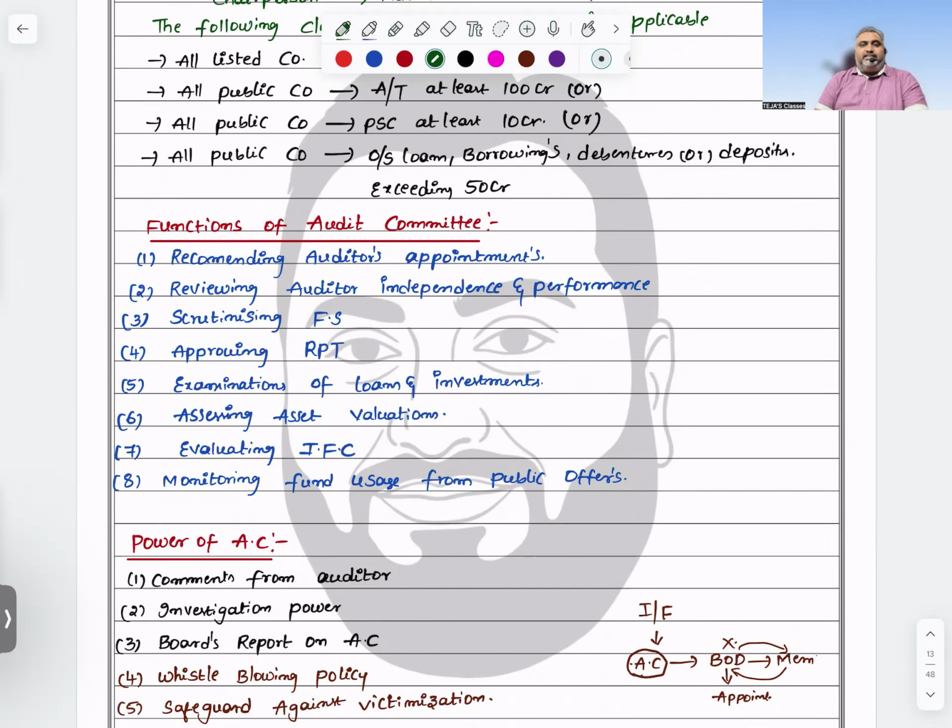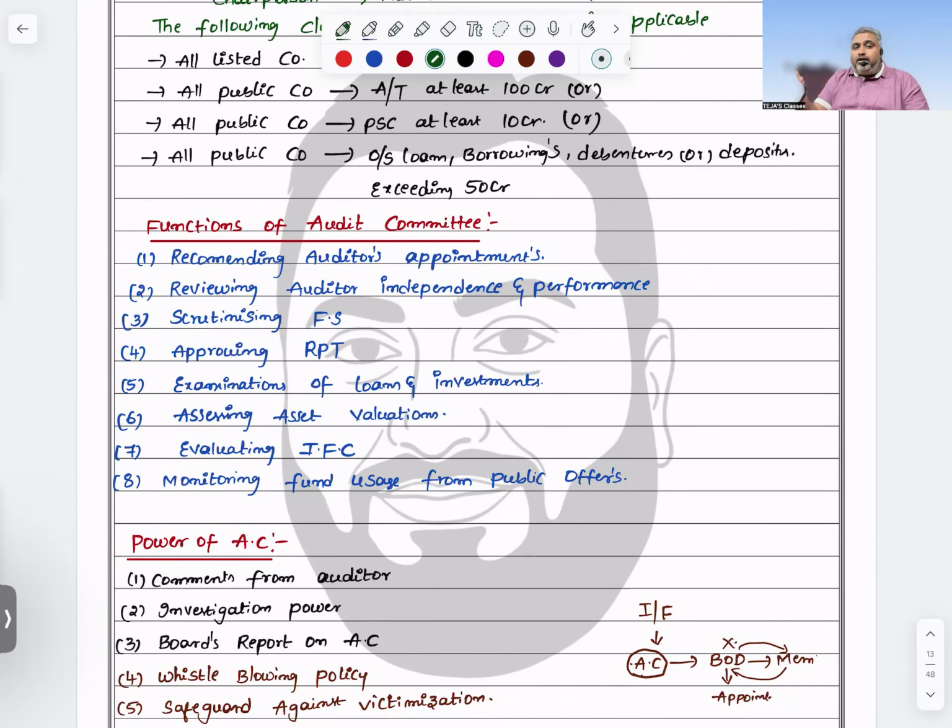Next, examination of loans and investments made by the company, and assessing asset valuation from time to time. Evaluation of the internal financial control system, whether it is operating effectively or not, should be taken care of by the audit committee.